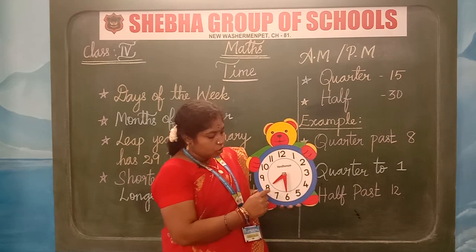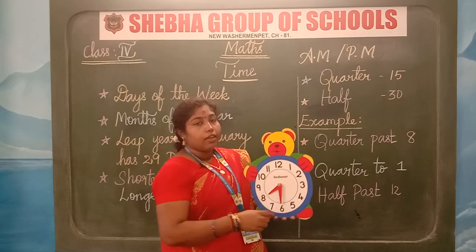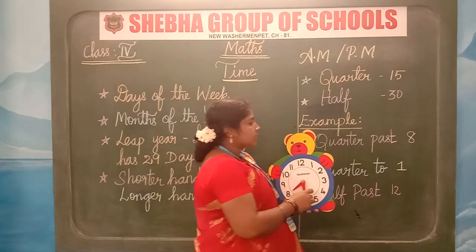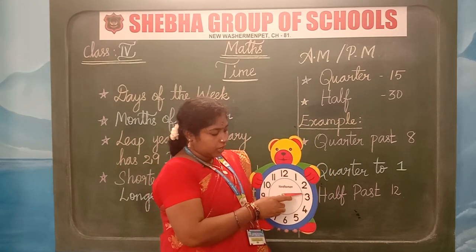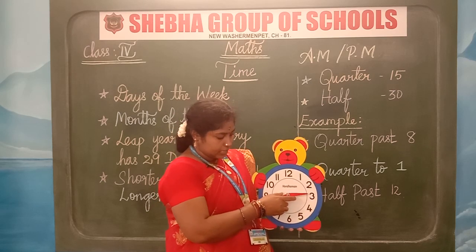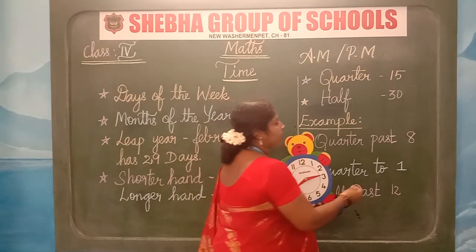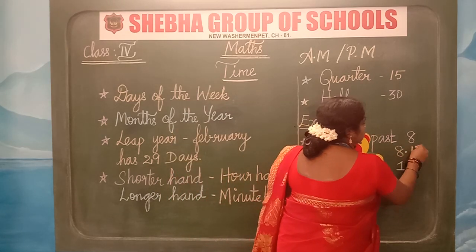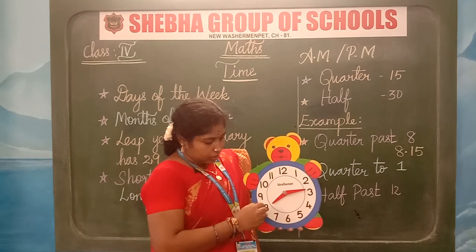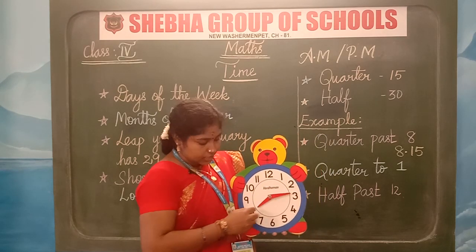Right? When we say it in words, for 8:15 we say quarter past 8, that means 15 minutes past 8. For 8:30 we say half past 8.